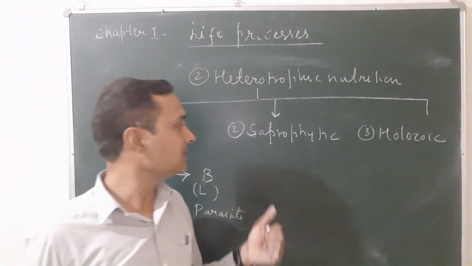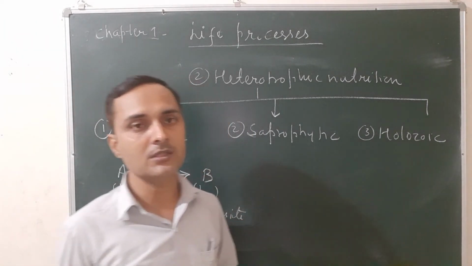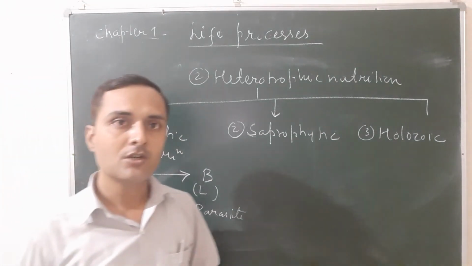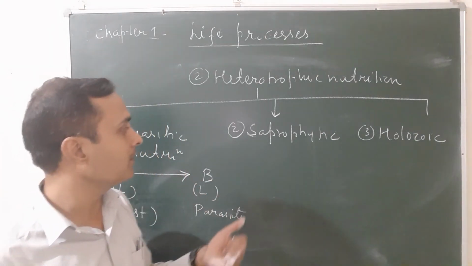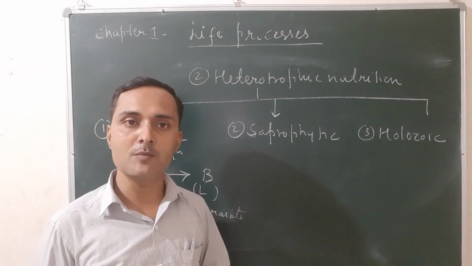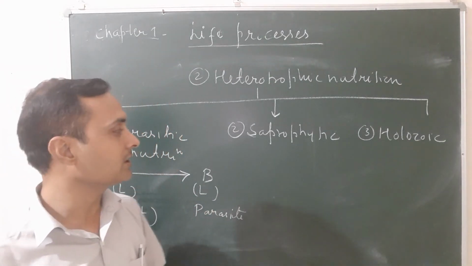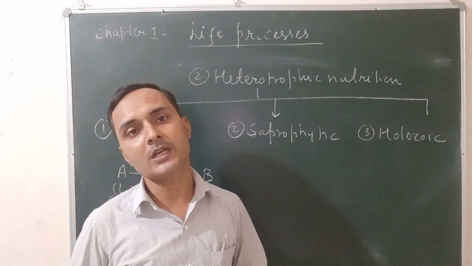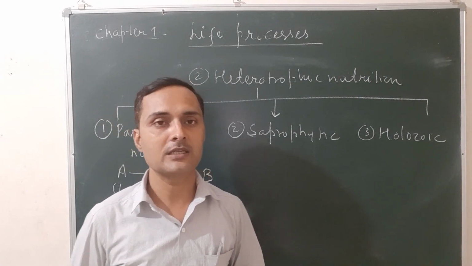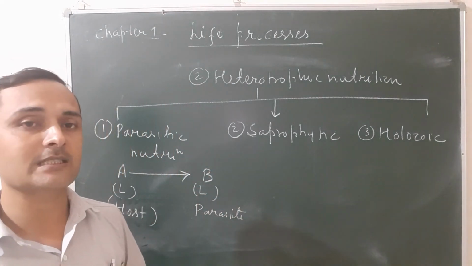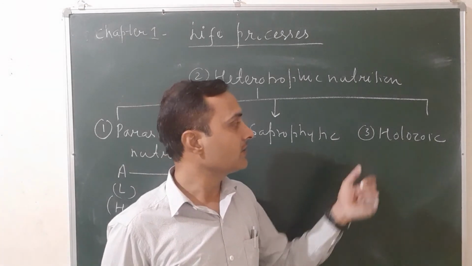Okay. Second one, what is saprophytic nutrition? The mode of nutrition in which one living item obtains food from dead remains of plants and animals is known as saprophytic nutrition. Saprophytic nutrition is shown by most of the fungi. Example, mushrooms, that is Agaricus. Okay. What is holozoic nutrition?